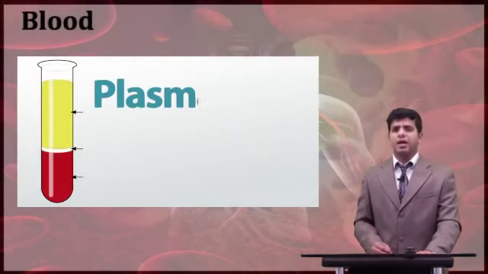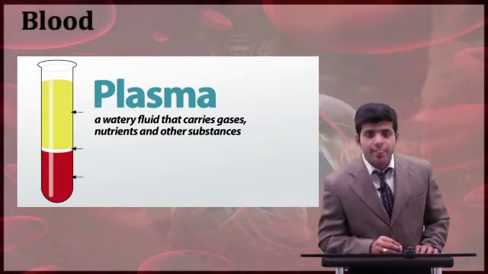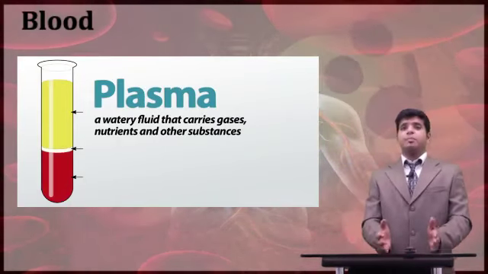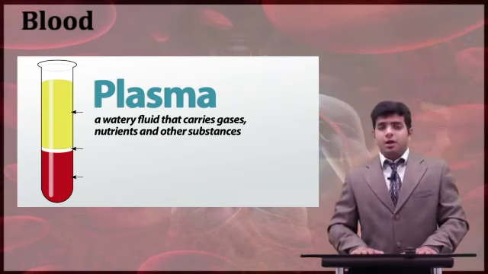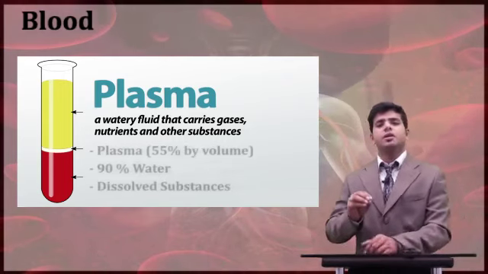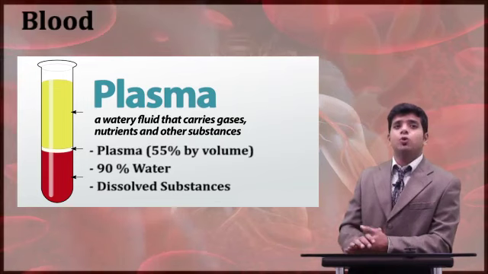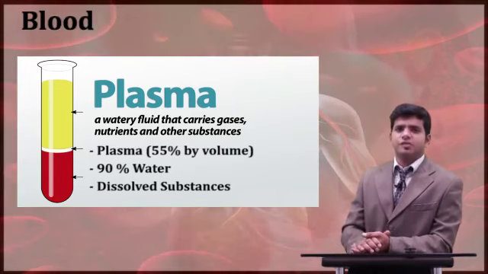Now what do you mean by plasma? Plasma means fluid. The basic meaning of plasma is fluid. So definitely blood is a fluid, but why is it separated? Talking about plasma, in 55% of plasma, you have 90% water only. And the rest, 8 to 10%, is all dissolved substances in it.